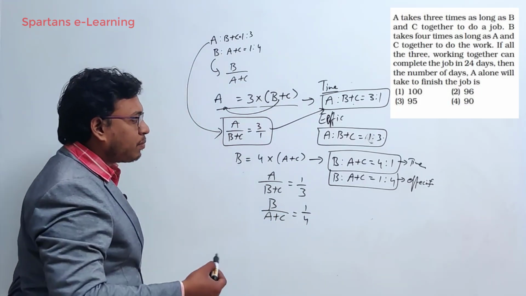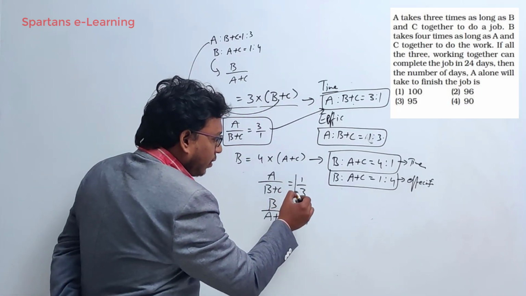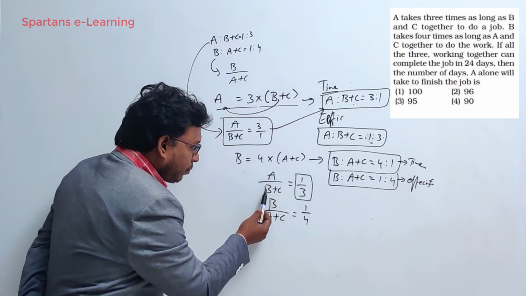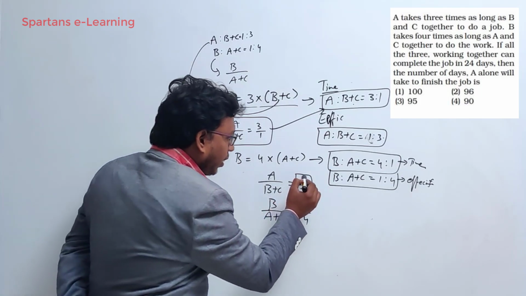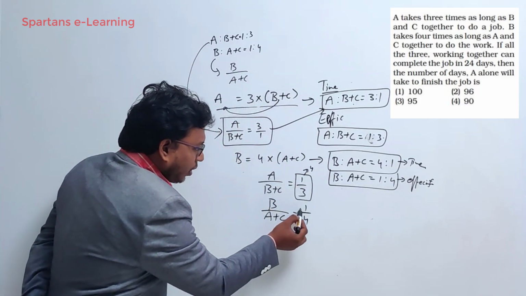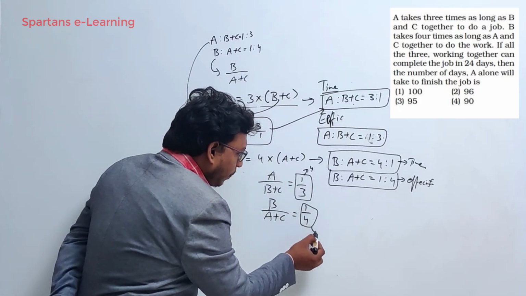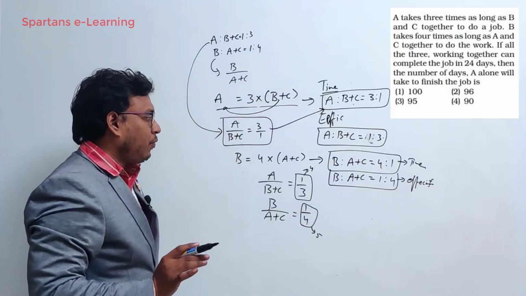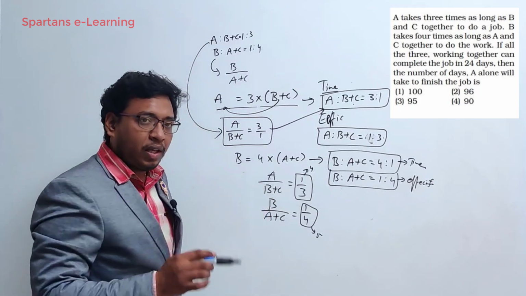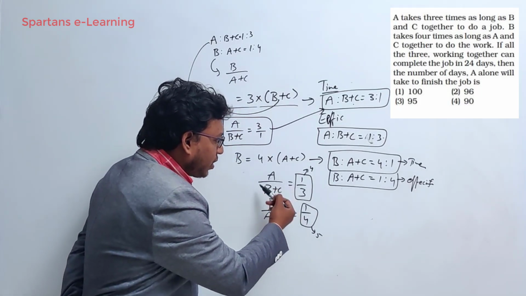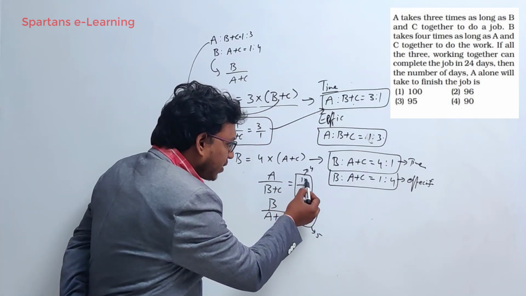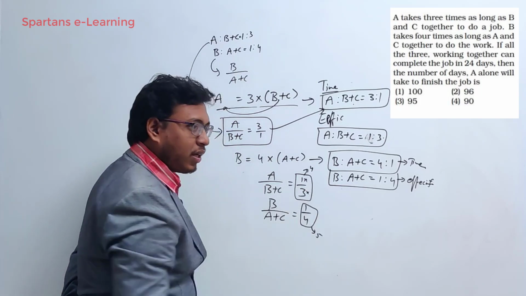Now see this, in these two equations also, we have only 3 variables, A, B, C, right? If you add A plus B plus C, what are you getting here? 1 plus 3 will be 4, correct? A plus B plus C will be 4 here. Now here, if you add them, you are getting 5, right? Imagine we have 3 people, A, B, C. When you add their efficiencies, you are getting 4. This is parts, okay? You can imagine like x, here also x, it will be 4x, right?